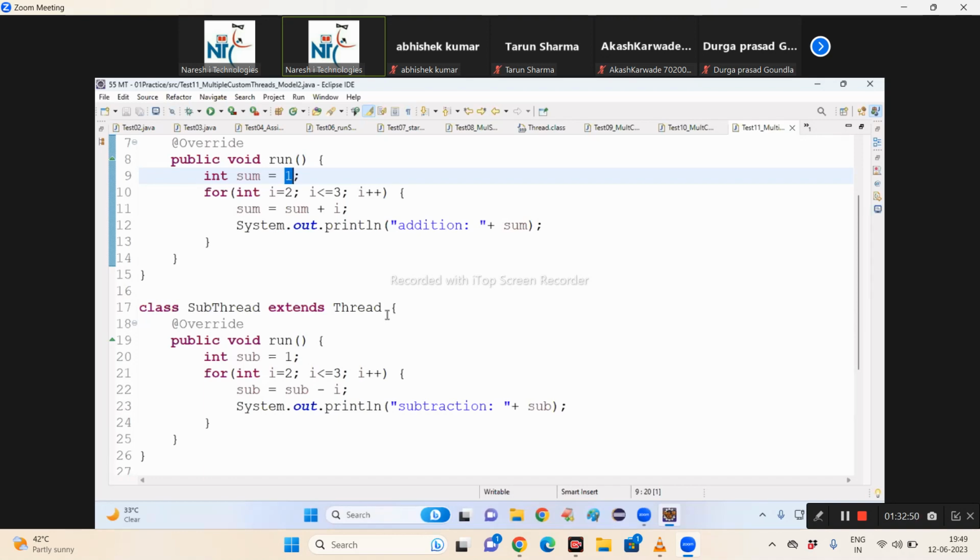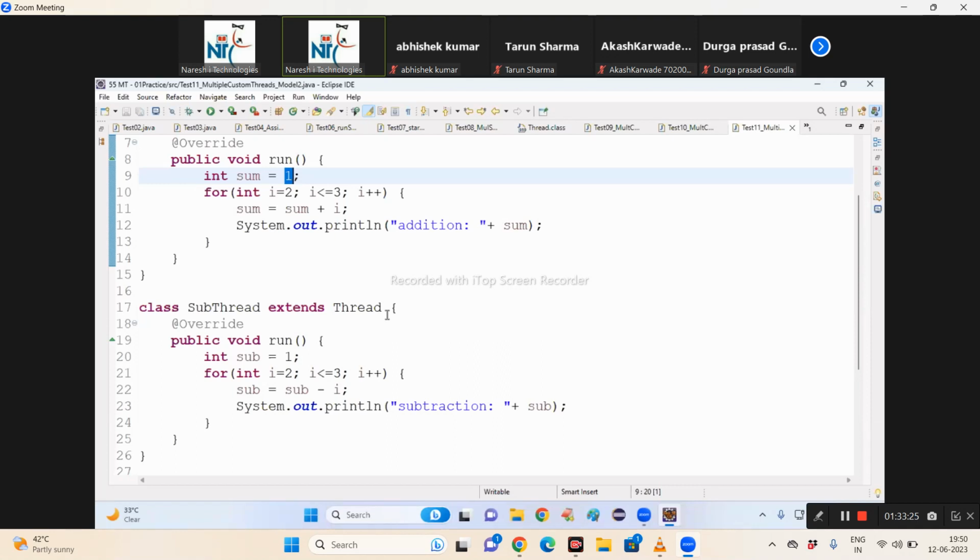Next, if I want to execute different logic, is it possible? No. Then we have to follow the second model, that is multiple subclasses, multiple objects. Clear my point? And then the last important point: when you're developing subtraction or addition logic, add a sum of 1 to 10 values, subtract 1 to 10 values, multiply 1 to 10 values. If somebody asks, the initial variable must contain what? 1, and the loop should start with 2. This way you have to write the correct code. Then you will get correct results.